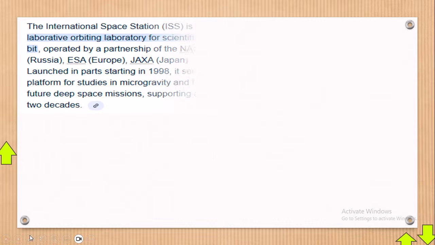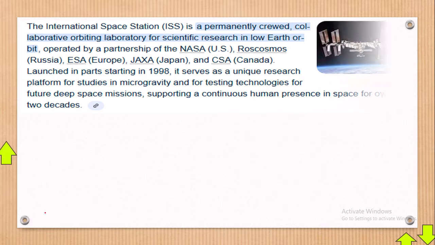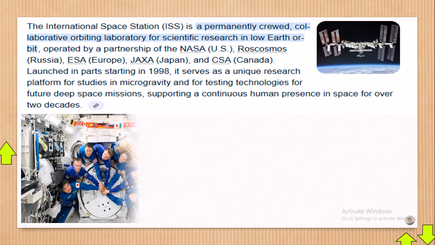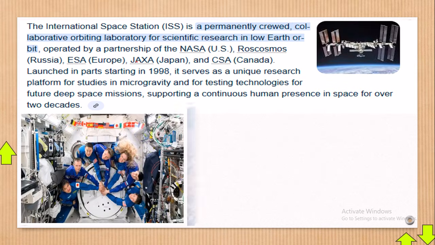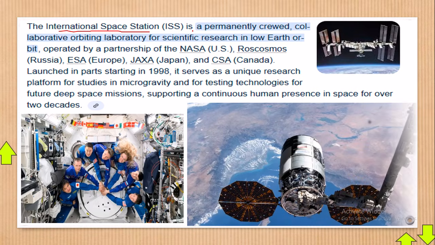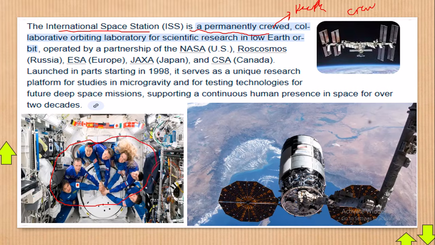Here also, just like we said, we always go pictorial. Look at this. Remember, we have said about the Hubble Space Telescope, it does not allow human beings to be on it. Now, when we talk about the International Space Station, ISS, we say it's permanently crewed. Crewed means people are there. When people board a plane, we can call that a crew. So, it's permanently crewed,